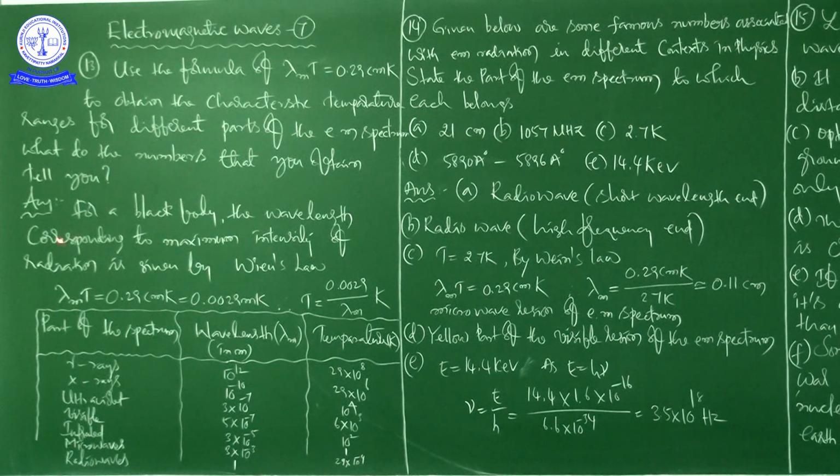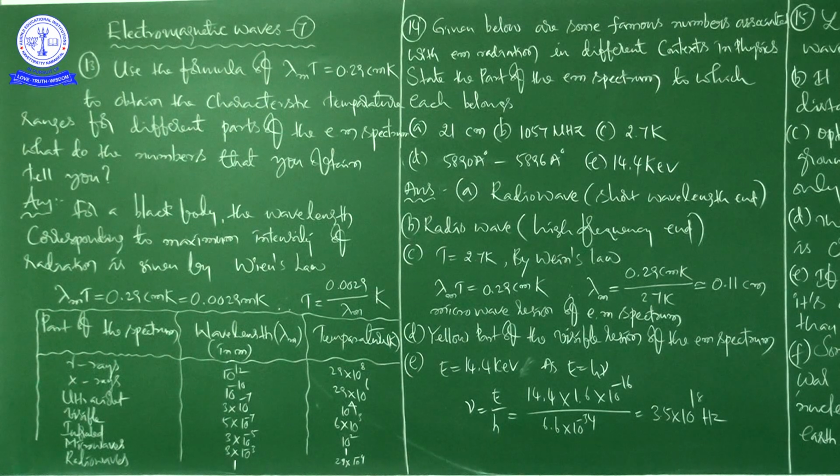Okay. For a black body, the wavelength corresponding to maximum intensity of radiation is given by Wien's law. Okay, right. This is what we call Wien's law. See here, we are writing T as the subject to calculate the temperature value corresponding to a particular wavelength.